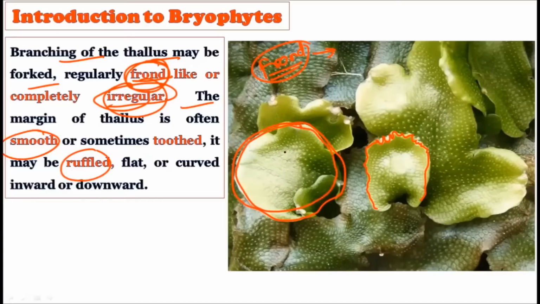That is, they are coming out of the ground, and sometimes they can be flat, that is they are completely flat on the ground and do not create any roof, right? Or they curve inward or downward, you can observe in this particular picture, they can curve inside as well as downward. So thalluses may be frond-like or irregular in shape, their margins may be smooth or toothed, they may form a roof, or sometimes they are just flat or curve inward or downward.